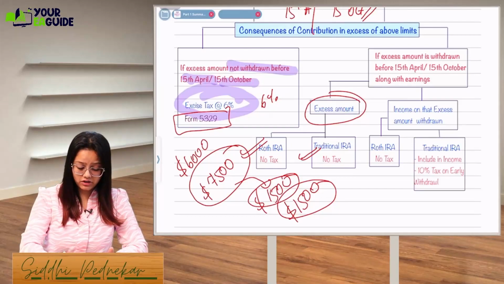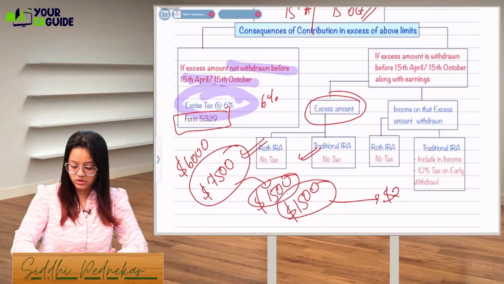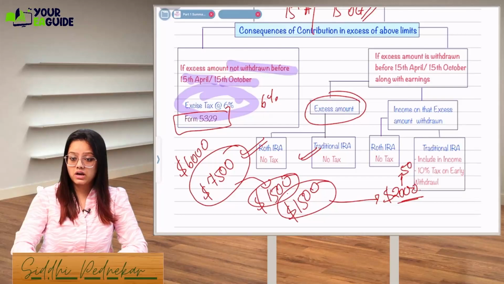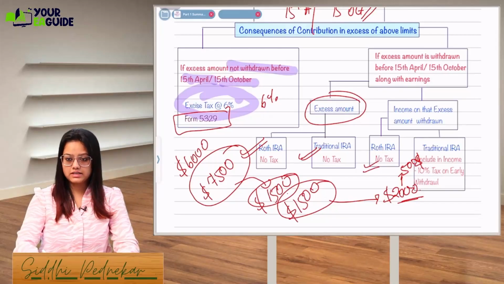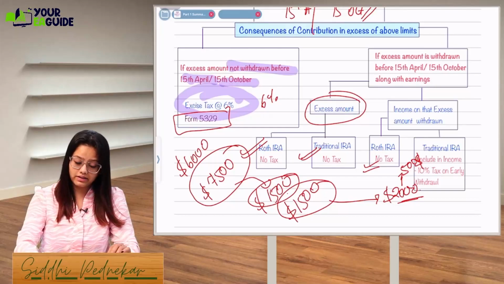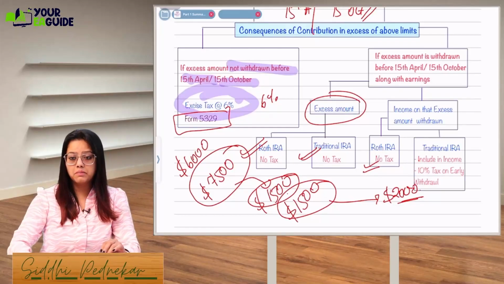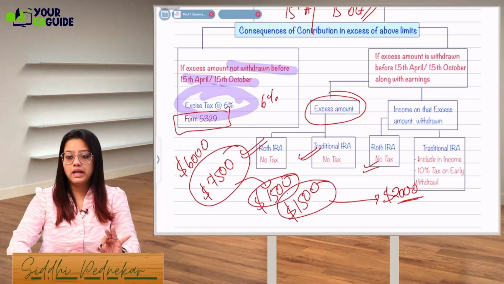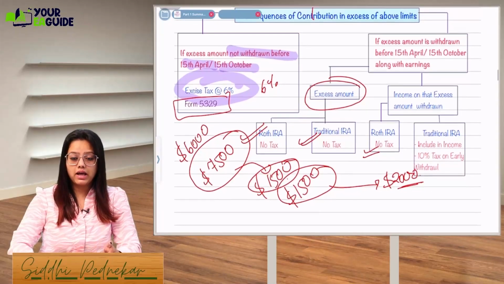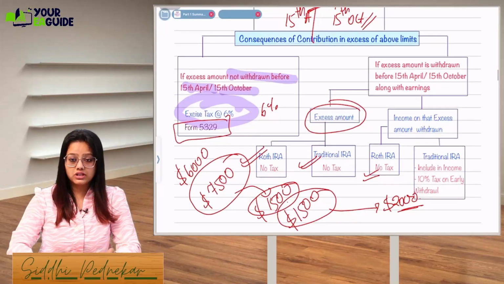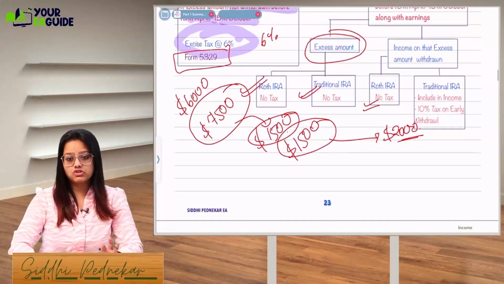But instead of withdrawing 1,500, I am withdrawing 2,000. So what will happen? This 2,000 is having an extra distribution of $500. So this extra $500, if it's a Roth, then only it is not taxable. If it's a traditional IRA, then I'll have to include it in my income and it will be chargeable to a 10% early withdrawal penalty. We have already seen this in our regular class that if you're withdrawing it, you will have to pay an early withdrawal penalty. So this extra amount will be called an early withdrawal penalty.